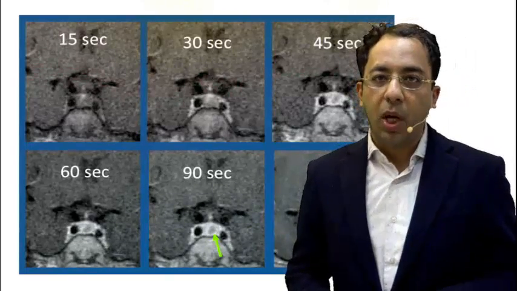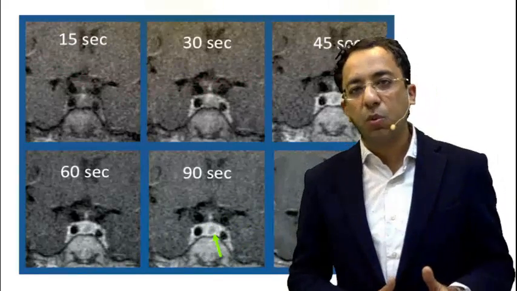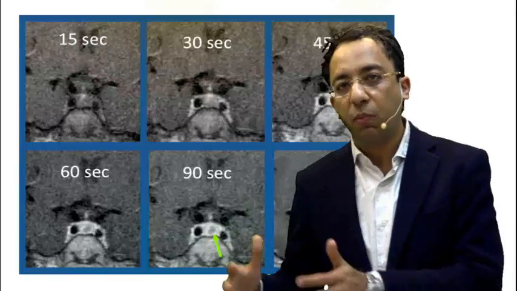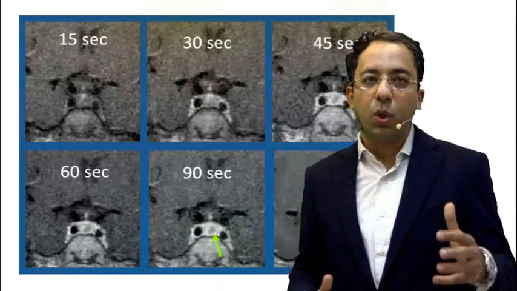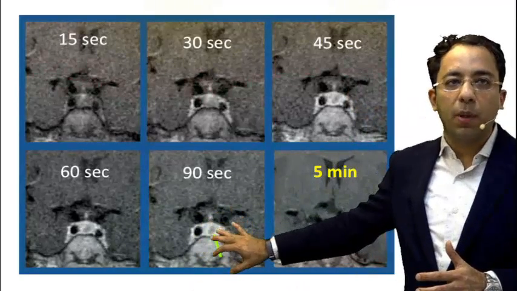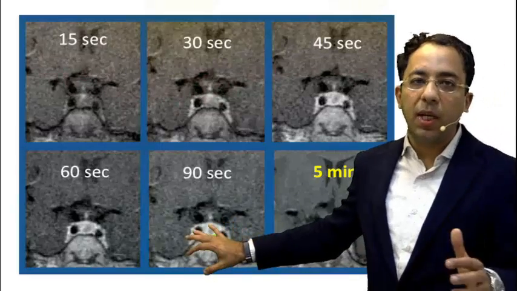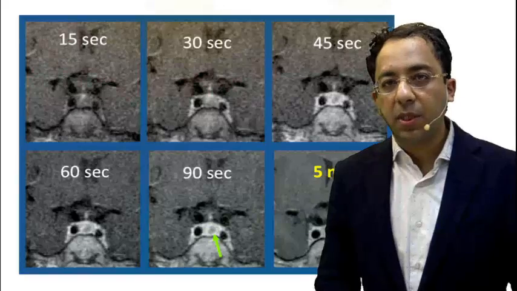Another point I want to add here is that by definition, if a tumor is less than 10 mm in size, we call it a microadenoma. More than 10 mm, we call it a macroadenoma. With these findings, we now know there is a sub-centimetric, millimetric size microadenoma here, which is enhancing later than the normal gland. Let us send the patient back to the clinician for further comments.